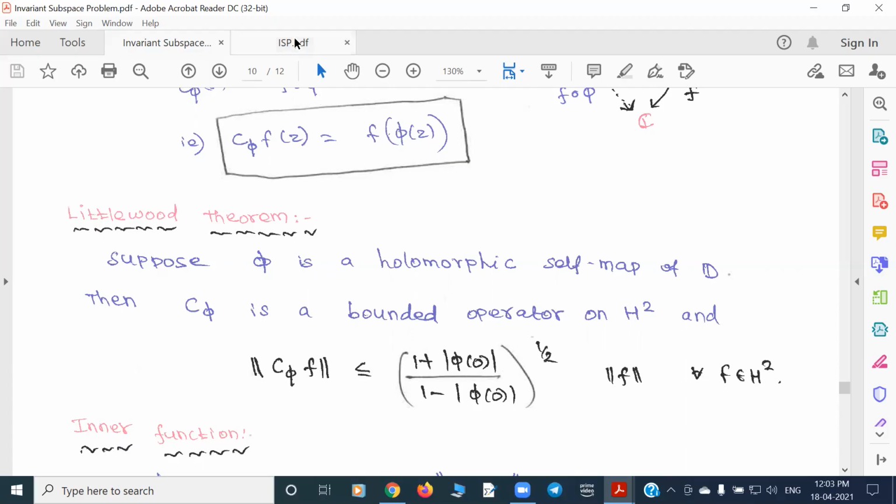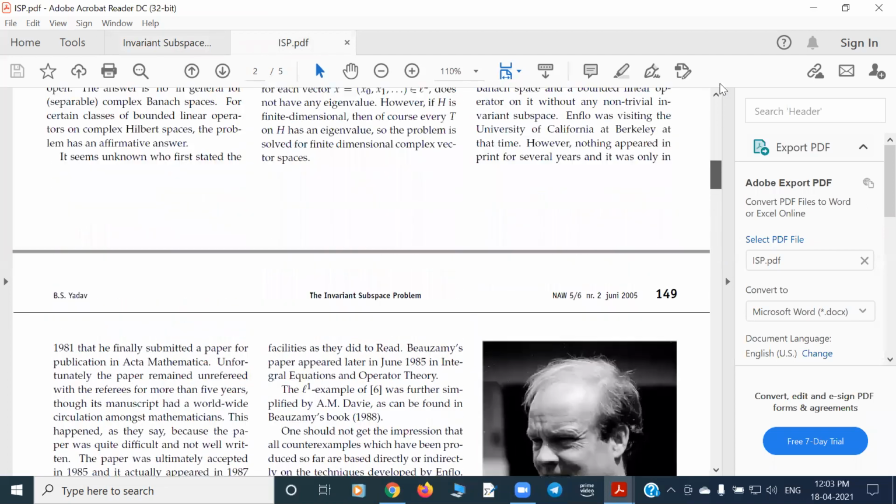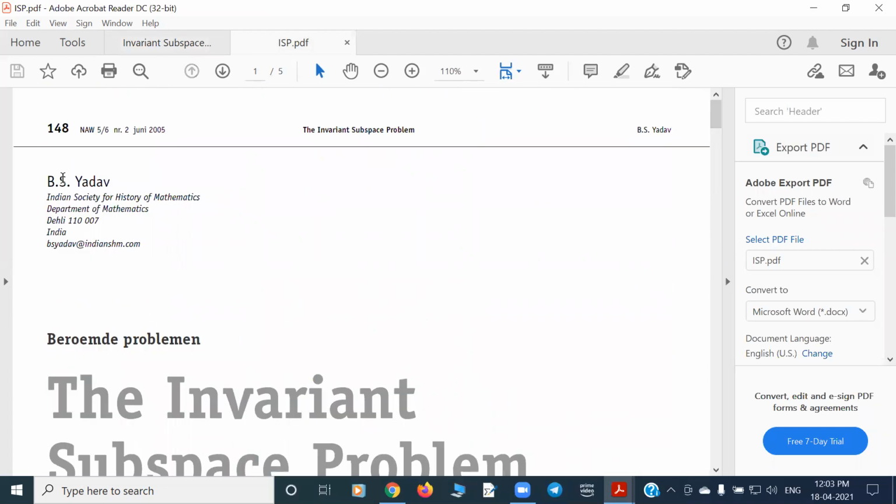Maybe you can also look at some history about this problem. I'll share this, or you can also get it from the internet.